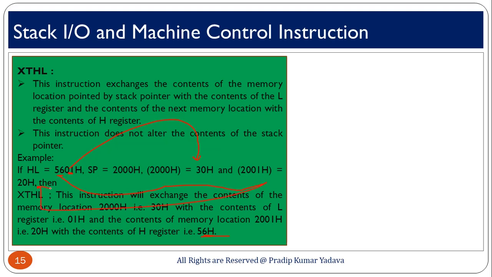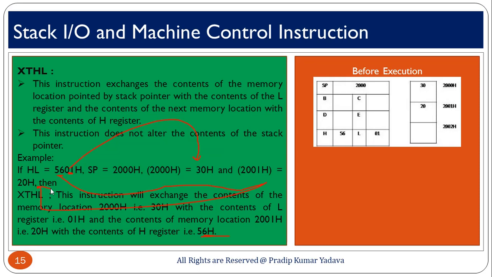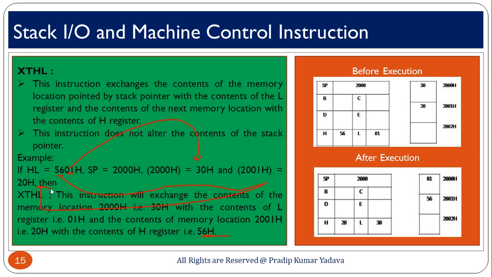So, this is the working of XTHL, and here you can see the example. Okay. So, by looking at this picture, you can easily understand how XTHL is going to work with the memory location.